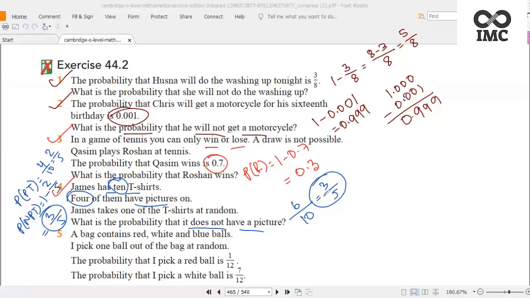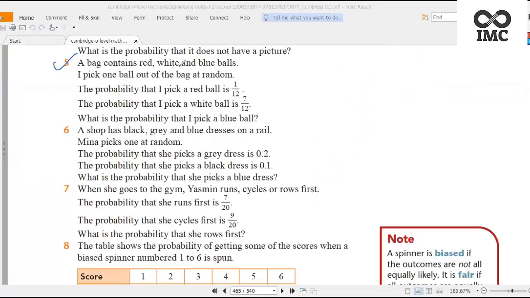Now question number 5 says a bag contains red, white and blue balls. I pick one ball out of the bag at random. Two pieces of information have been given. The probability of picking a red ball is 1 by 12, and the probability of picking a white ball is 7 by 12. What is the probability that I pick a blue ball?